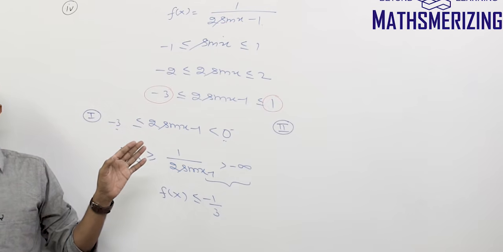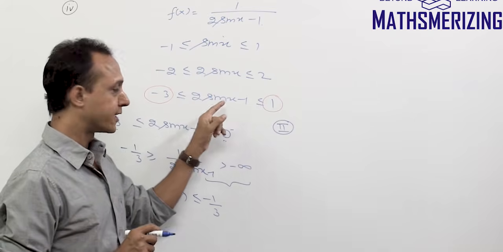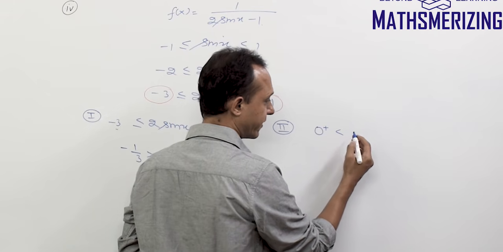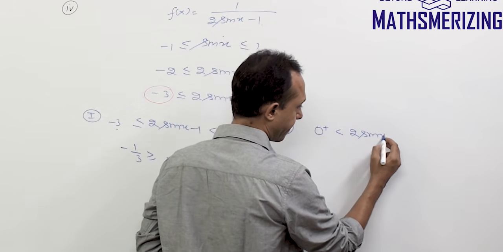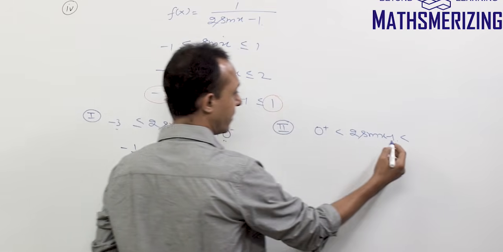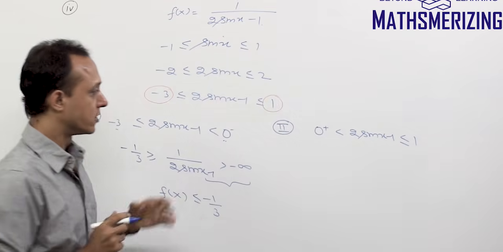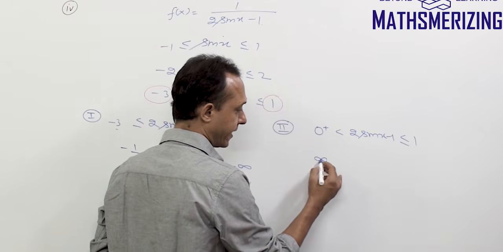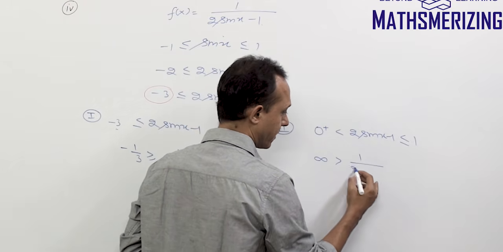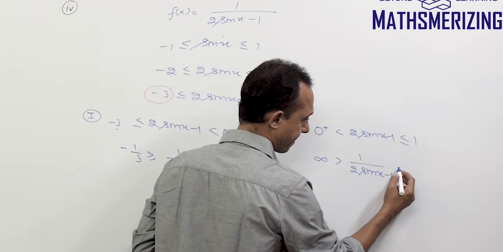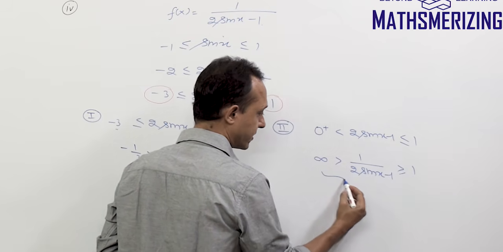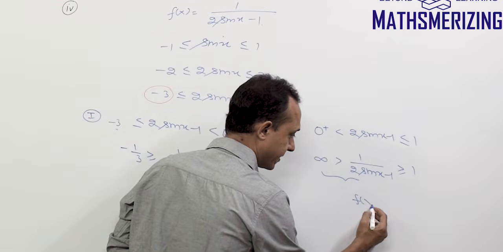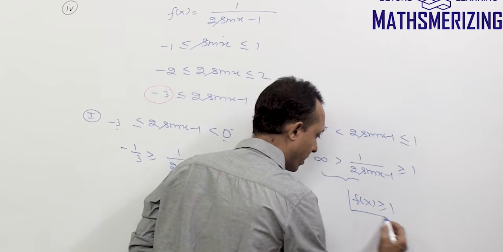Now the second case is when I take 2 sin x minus 1 as a positive number. Say for example 0 positive, so again a number which is just greater than 0, and less than or equal to 1. Again, since both the numbers are positive, I'll take a reciprocal. If I take a reciprocal, I'll get what? 1 upon 0 positive is infinity. Change the sign, 1 upon 2 sin x minus 1 is greater than or equal to 1. This is obvious, since every number is less than positive infinity. So I'll simply write this as f(x) is greater than or equal to 1.